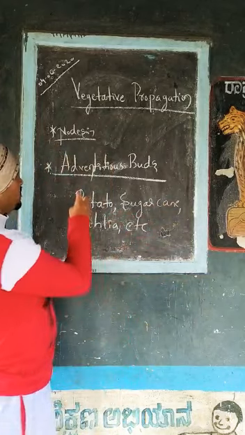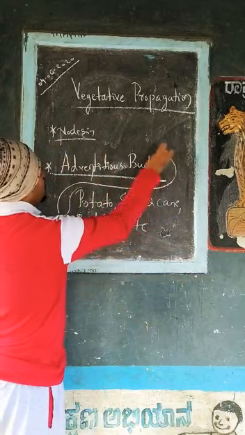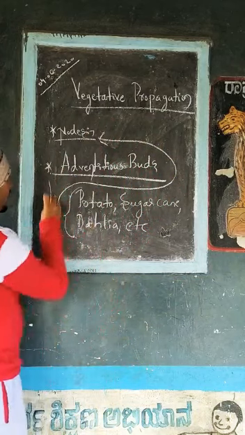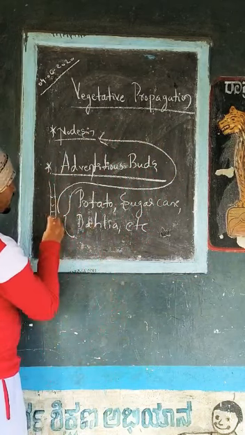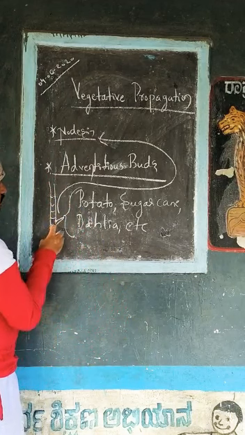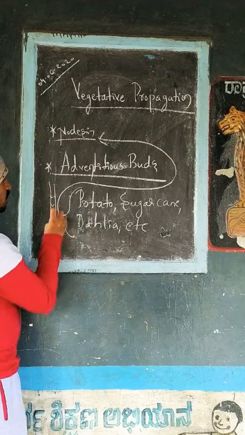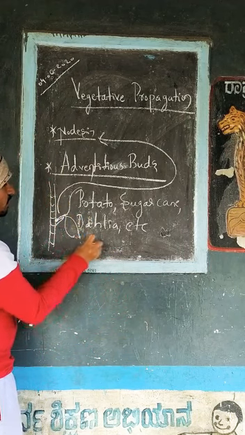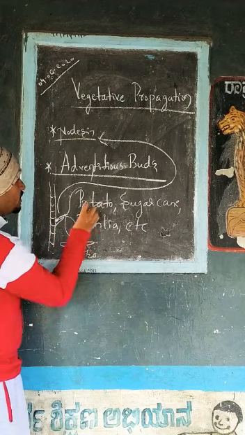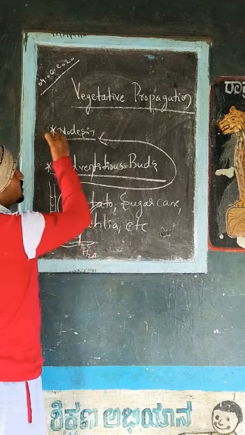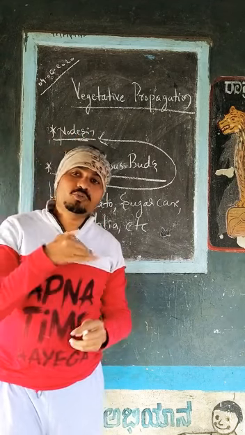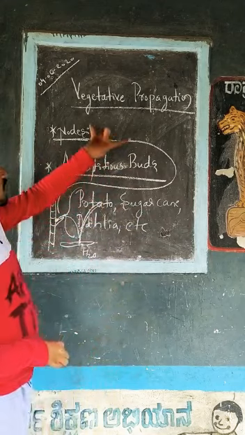So all these plants can start their vegetative propagation with the help of nodes. We'll take the example of sugarcane. Whenever the stem has nodes, these nodes will grow when they come in contact with damp soil or water. They will grow as another new plant. So here the special structures called nodes help them reproduce by vegetative propagation. So this is about the nodes.